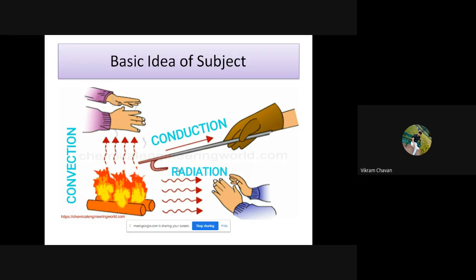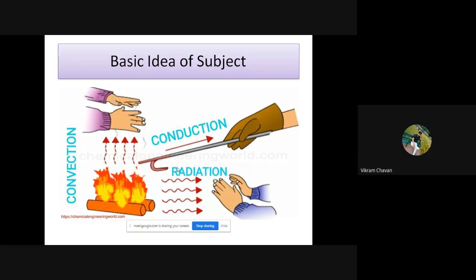Okay, so that is nothing but dT divided by dx, or in simple language, in the initial stage we require a temperature difference to transfer the heat. Heat is always transferred from a high temperature region to a low temperature region. And if you want to transfer heat from a low temperature region to a high temperature region, we require some external assistance. That is our second law of thermodynamics.